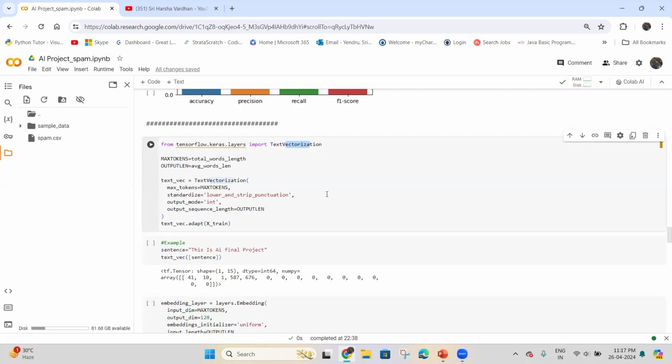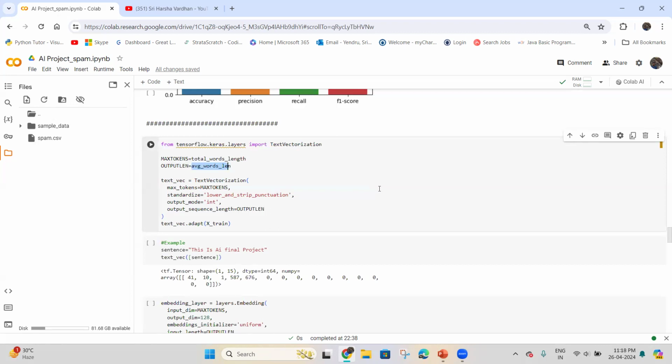The maximum number of unique tokens it can handle is set to the total number of unique words in the data set, so we'll be storing that using a total_words_length variable. The length of the output sequence is set to the average number of words per text message, and we'll be storing it in average_words_length. The layer is then adapted to the training data, X_train, allowing it to build a vocabulary and prepare for text transformation based on the training set.